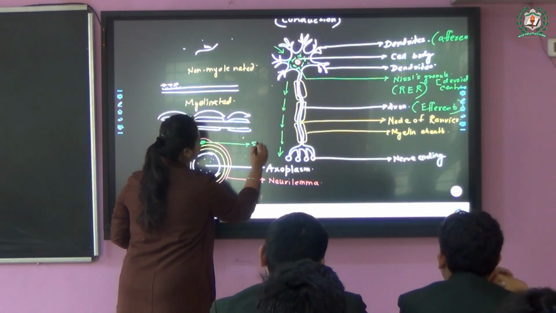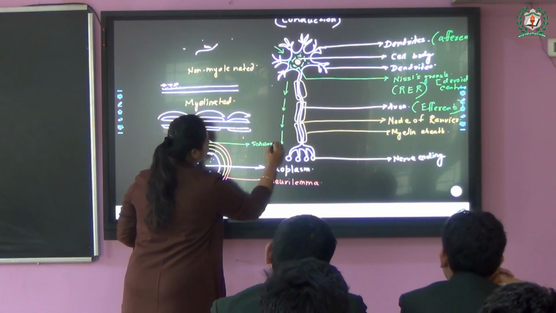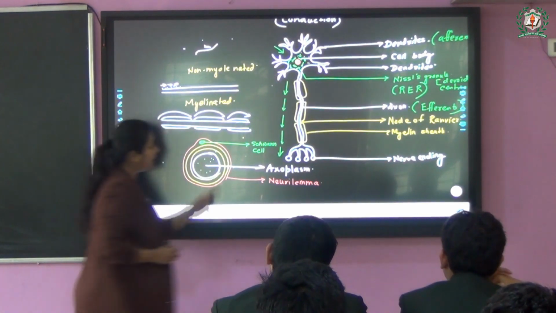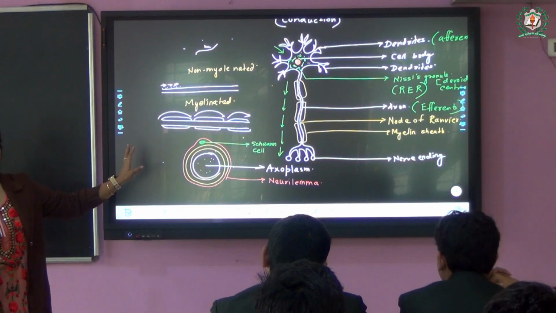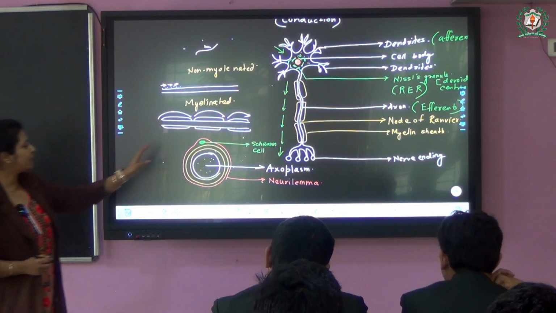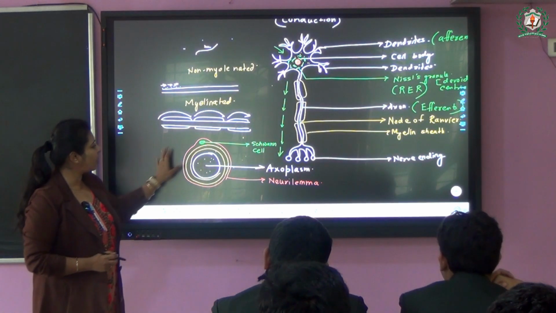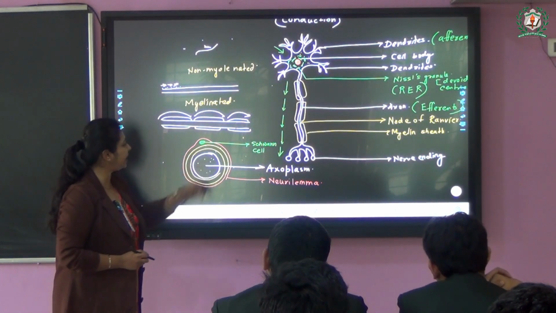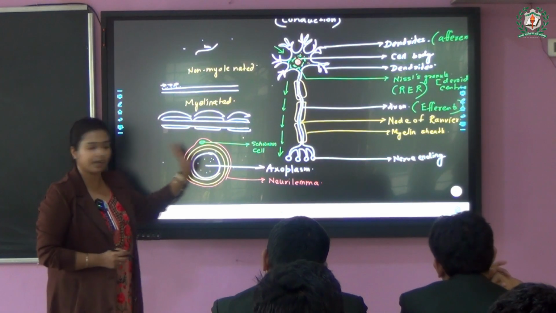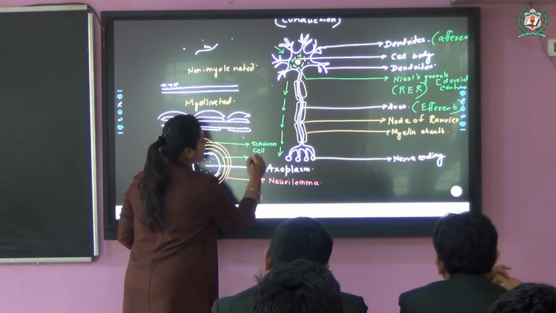And what is that? Yes, that is the Schwann cell. We have already discussed that it's a neuroglial cell. So the Schwann cell, responsible for the production of this myelin sheath, is located in this area. So this area is my myelin sheath.